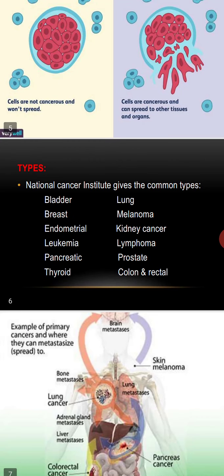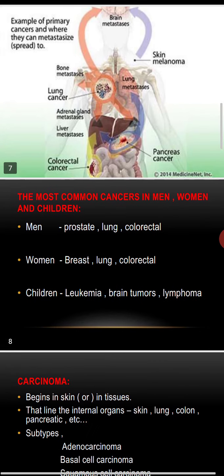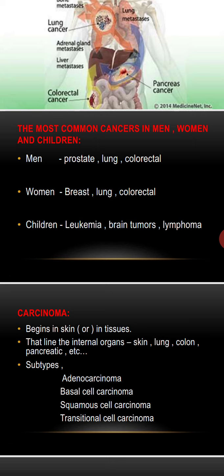There are different types of cancer. The National Cancer Institute gives the common types like bladder cancer, lung cancer, melanoma, kidney cancer, lymphoma, prostate, colon and rectal cancer, thyroid, pancreatic, leukemia, endometrial and breast cancer. The most common cancers in men are prostate cancer, lung cancer and colorectal cancer. In women, breast, lung and colorectal cancers are common. And in children, leukemia, brain tumors and lymphoma are common.